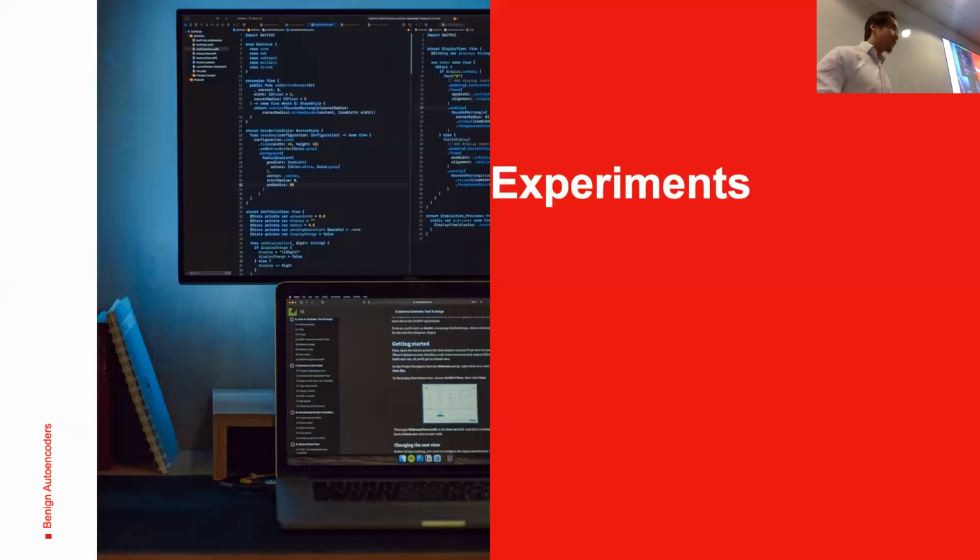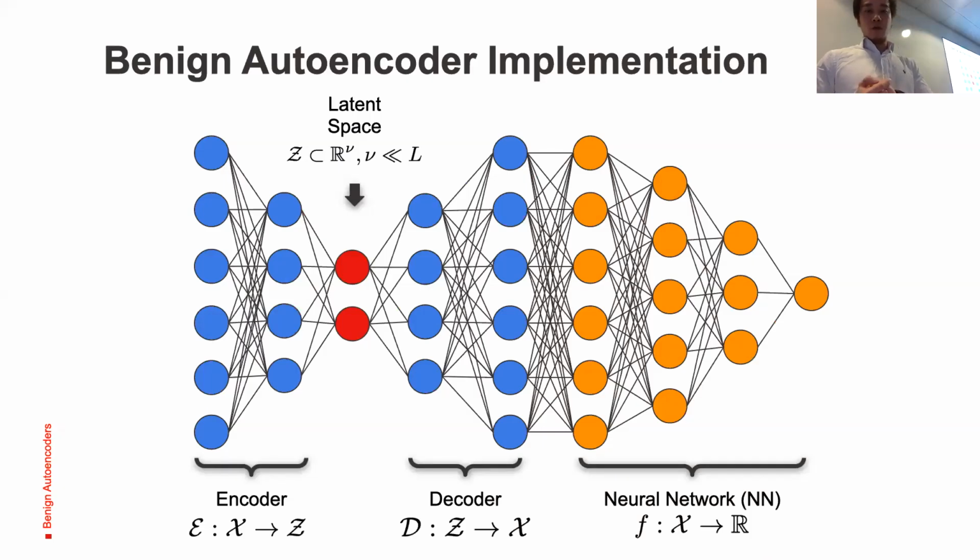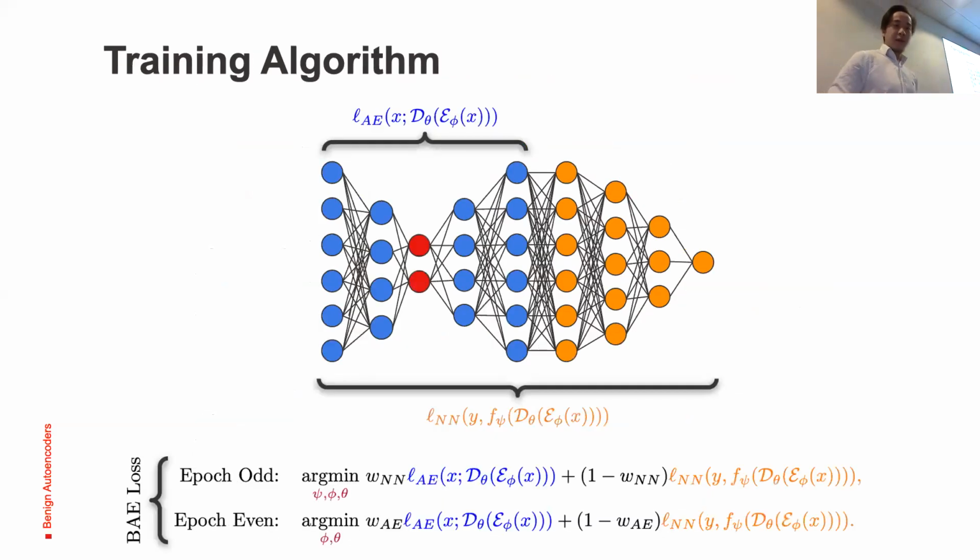So, moving on to the experiments and the empirical results. In the experiments we have built this big neural network, and I'm reminding you of the parts of each component: encoder, latent space, decoder, and neural net, which we also call a classifier. Then we apply this training algorithm.